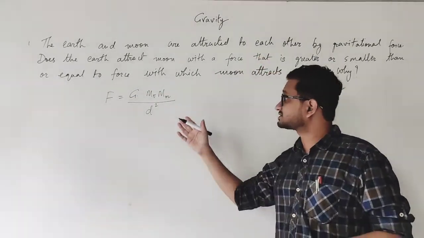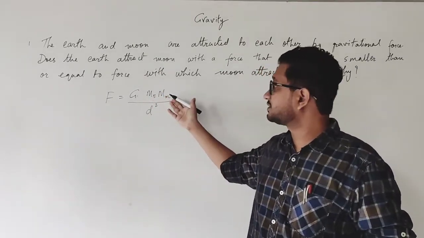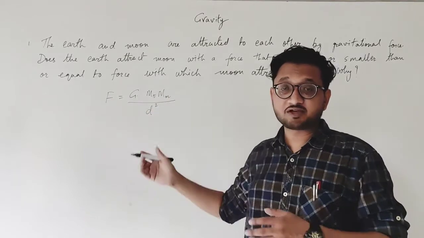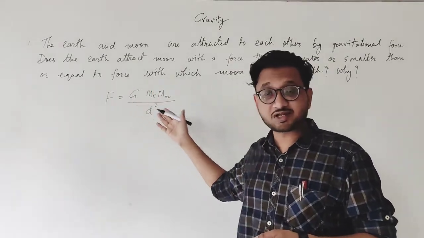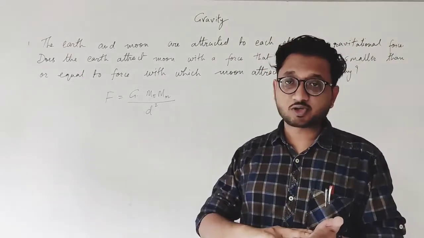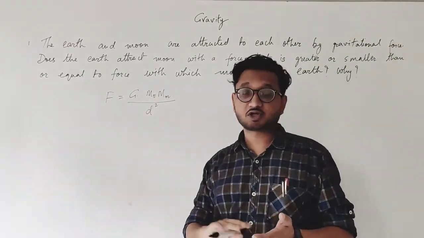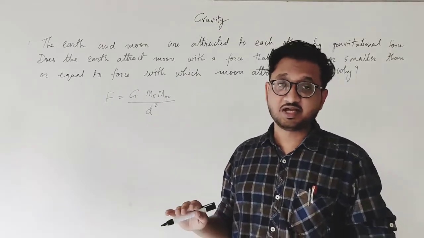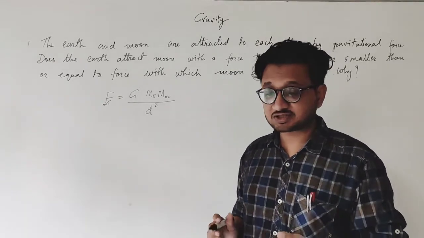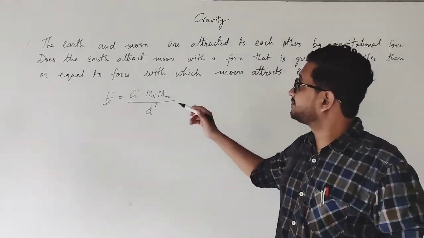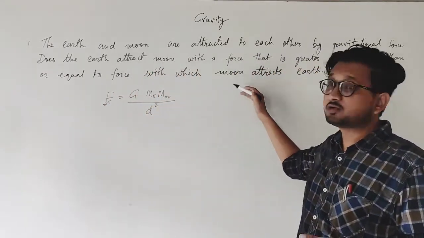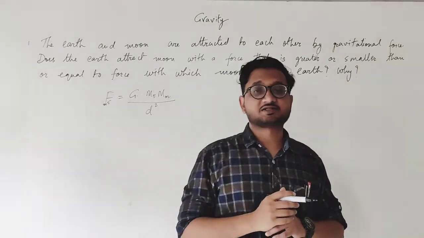Even if you apply the gravitational force of moon on earth, the mass of earth and mass of moon will be multiplied, along with the universal constant and the distance. In both cases, the distance is not going to change, the masses are not going to change, and the gravitational constant is also not going to change. Ultimately, the whole gravitational force between the two is not going to change. So simple. The force applied by the earth on the moon is equal to the force applied by the moon on earth. That is the answer. Okay?